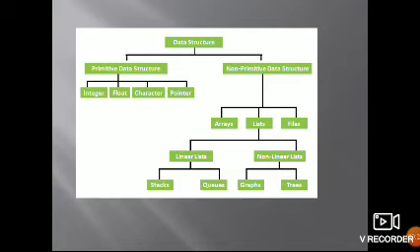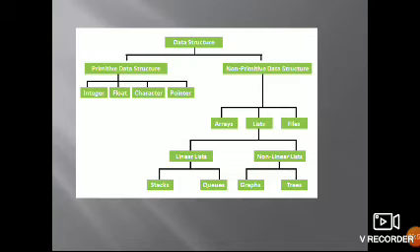And coming to linear, how will we arrange the data? The data elements are arranged in sequential order. That is called linear data structures. In non-linear data structures, the data is not arranged in a sequential manner or sequential fashion.